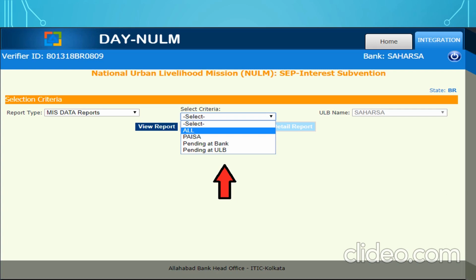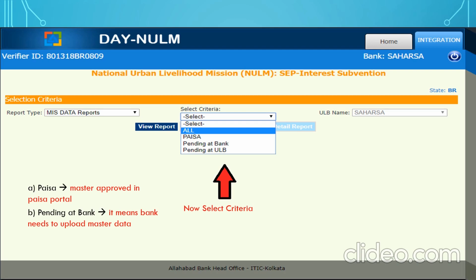Now click on the MIS data reports. You will see there is a criteria. User can select the MIS data reports on the basis of various criteria, like PESA, pending at bank, pending at ULB. PESA means whatever the master has been approved by the ULB in the PESA portal. You will fetch all the records which are approved by the ULB's user.